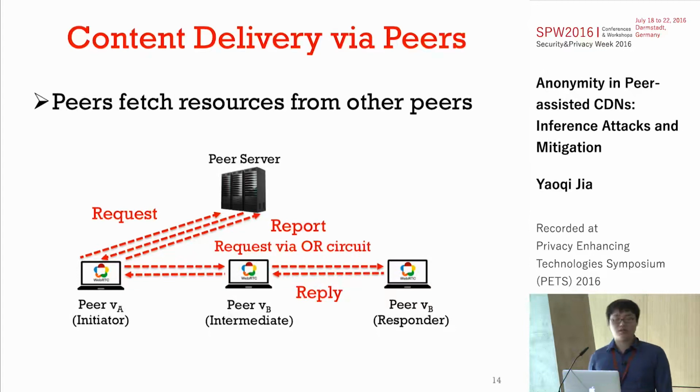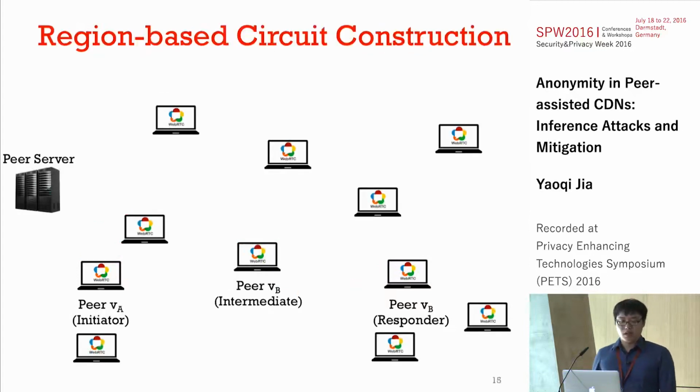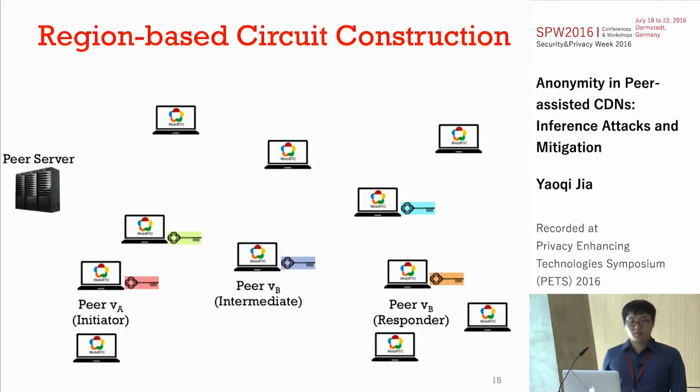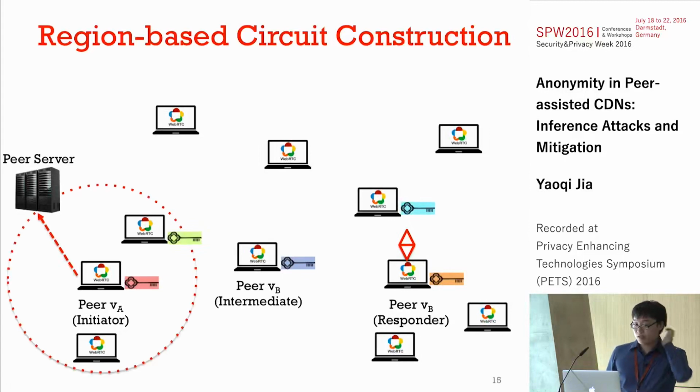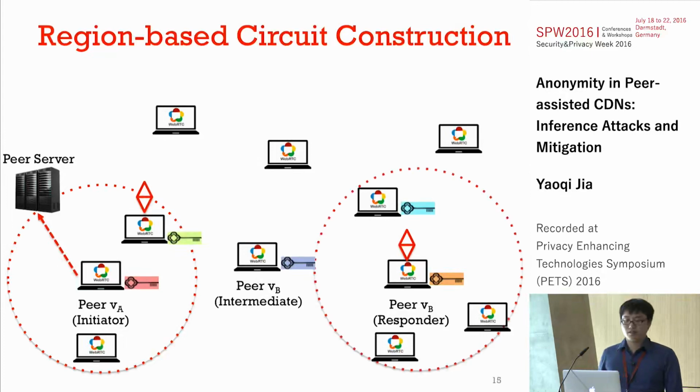Let's zoom into the details of region-based circuit construction. When peers join the system, they upload their public key to a peer server. When a peer sends a resource request to a peer server, the peer server first selects a peer which has the requested resource as the responder, and then selects a candidate set of peers near the initiator and chooses some of the nodes in this region. Then it selects a candidate set of peers near the responder and chooses some intermediate nodes in this region. The remaining intermediate nodes are selected globally at random.